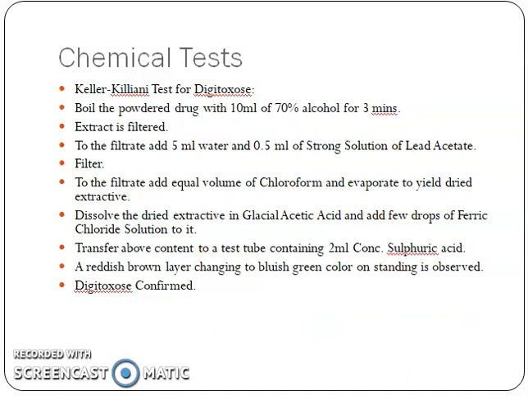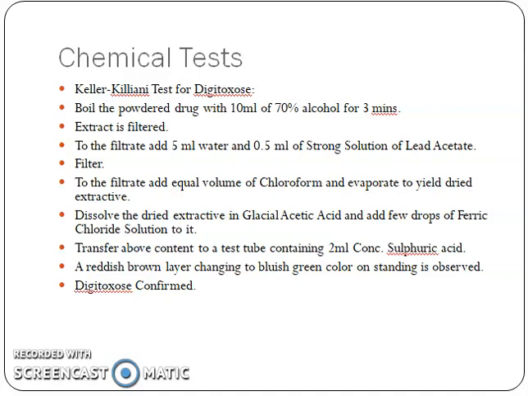Chemical test for Digitalis is the Keller-Kiliani test for digitoxose. Boil the powdered drug with 10 ml of 70% alcohol for 3 minutes. The extract is filtered. To the filtrate, add 5 ml of water and 0.5 ml of strong solution of lead acetate. Then filter it, and to the filtrate add an equal volume of chloroform and evaporate to yield dried extractive.